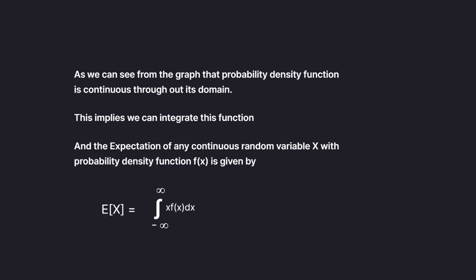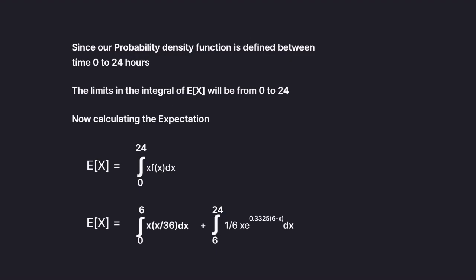This implies we can integrate this function, and the expectation of any continuous random variable x with probability density function f of x is given by E of x equal to the integral from minus infinity to infinity of x multiplied by f of x dx. Since our probability density function is defined between time 0 to 24 hours, that is a day, our limits for the integral will be 0 to 24 only.